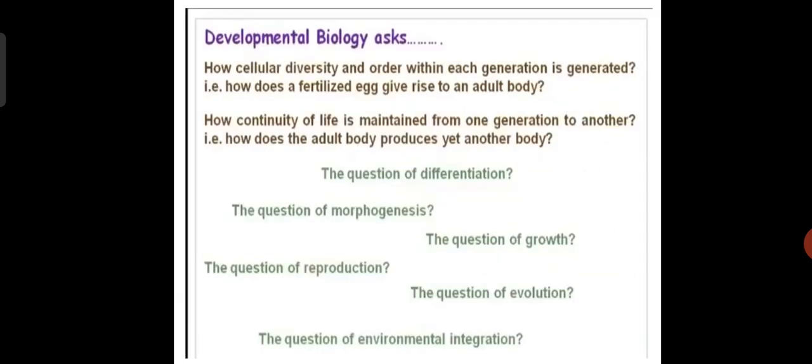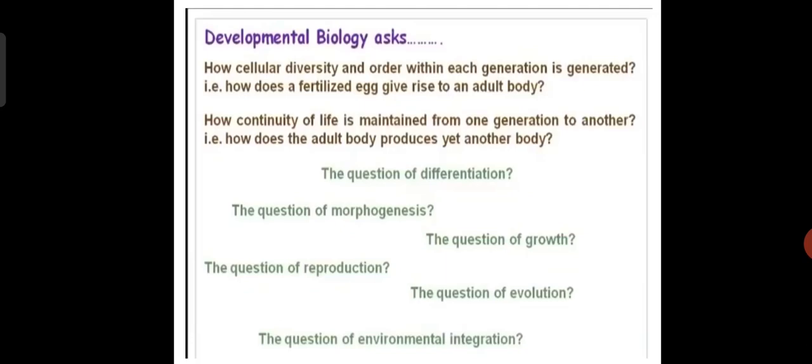Now, what kind of questions are developmental biologists asking today? How are cellular diversity and order within each generation generated? How does the fertilized egg give rise to an adult body? How is the continuity of life maintained from one generation to another? And how does the adult body produce another body?